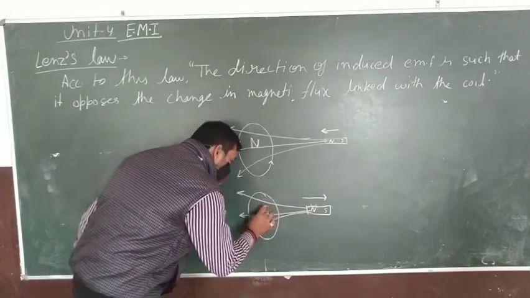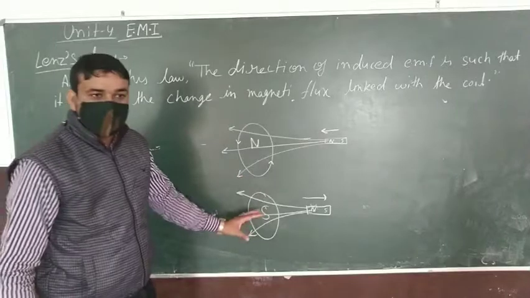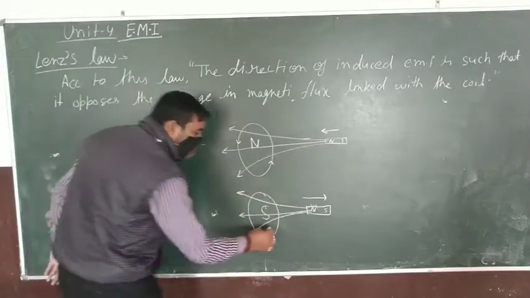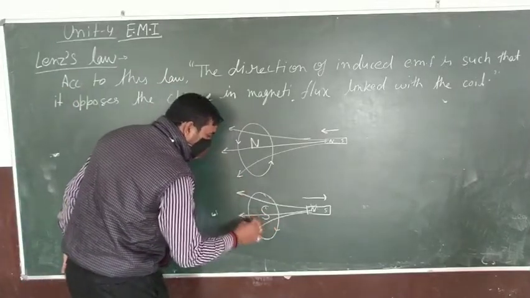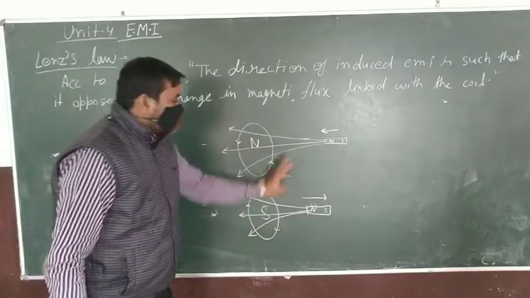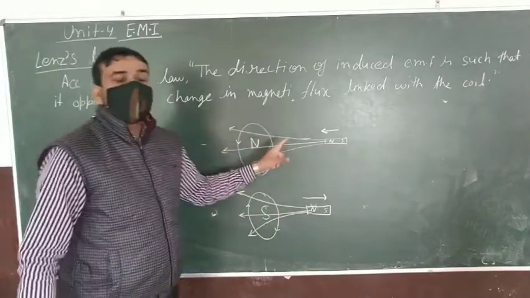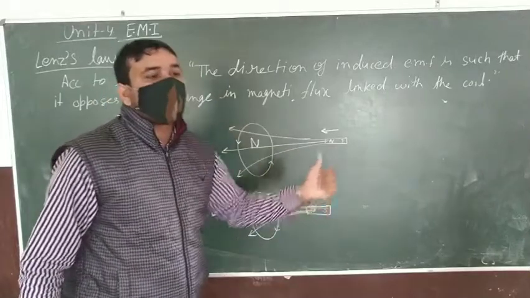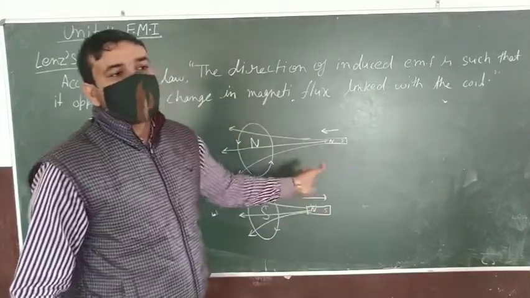Then it develops a south polarity in it such that a clockwise current flows in the coil. Hence, this is how the induced EMF tries to oppose the change in magnetic flux.